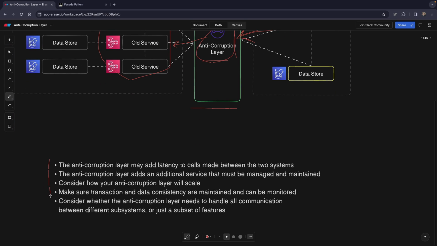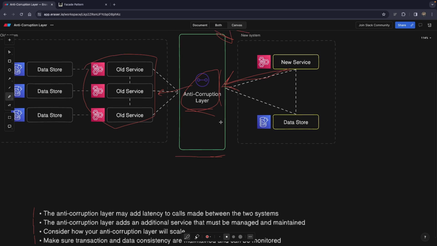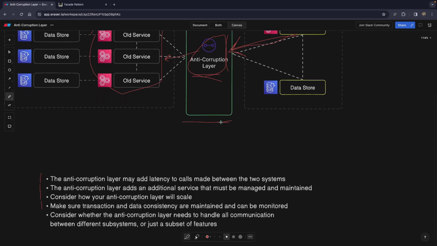And also make sure transaction data and consistency are maintained and can be monitored. Meaning transaction data, for example, logging, whenever a request comes here, whenever an error happens here, during mapping, let's say, you have to log everything out there so that you can later monitor them.